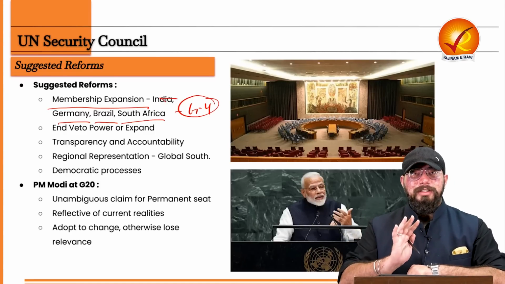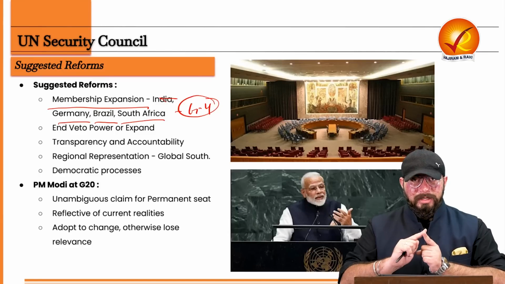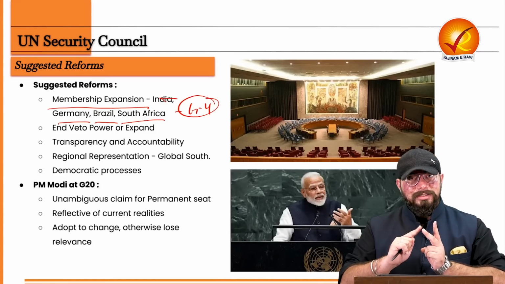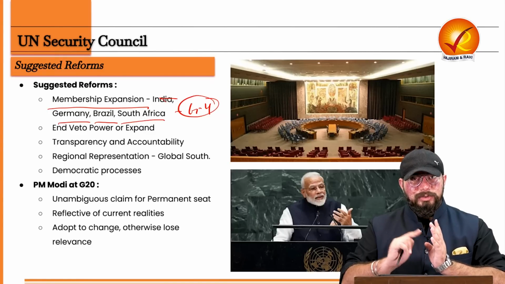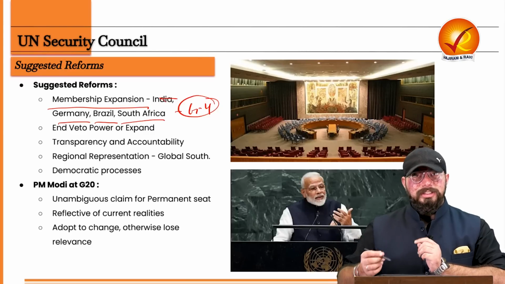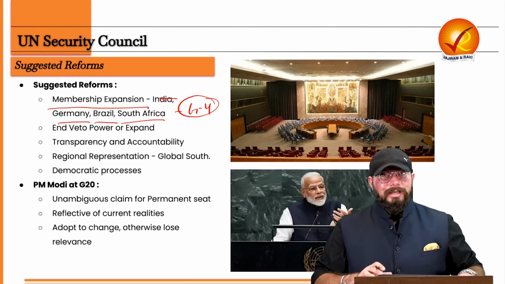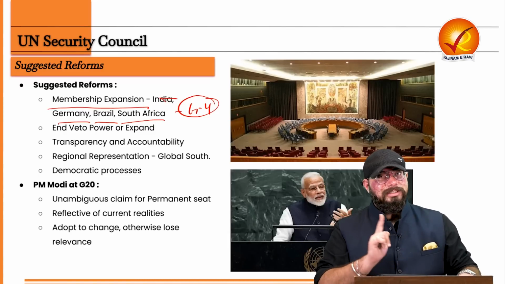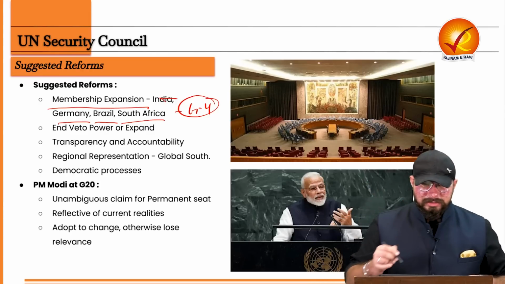See, because all of these four nations are developing economies. Some are developed, some are developing economies. They are the largest economies in the entire world. They have good military power as well. They have good global presence as well. So, in a way, they are global powers, which is why their inclusion in the P5, that is the permanent members who are currently there, is very, very important. So that is one reform which is suggested by a variety of experts.